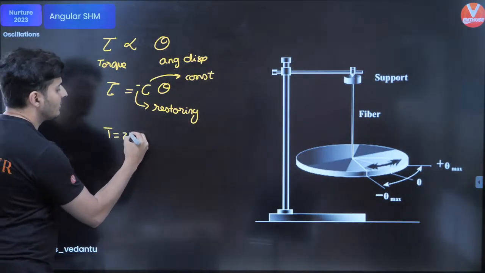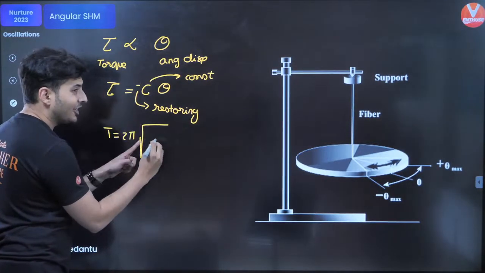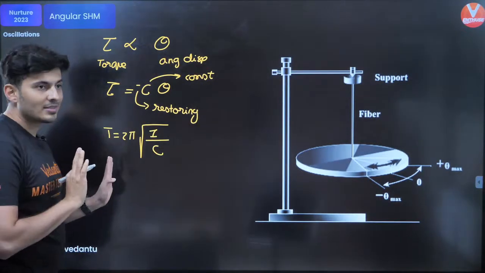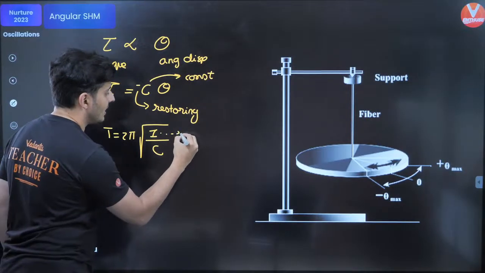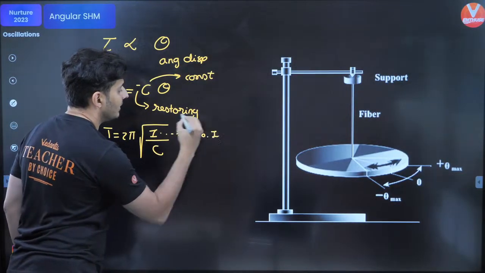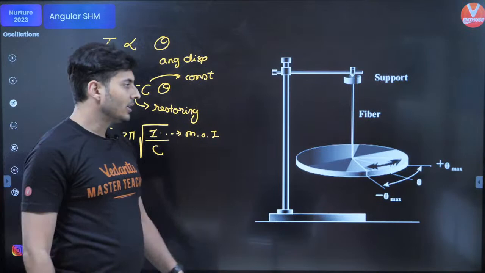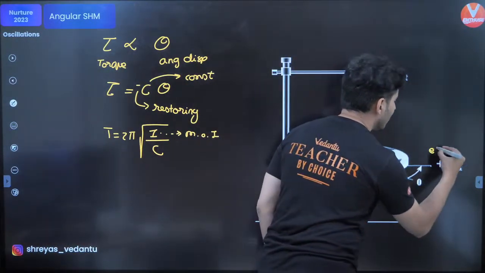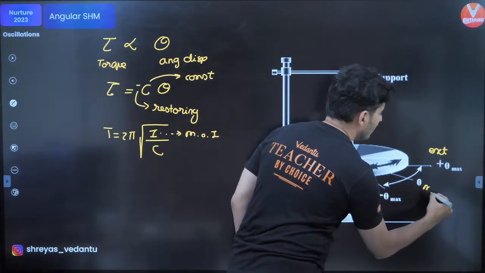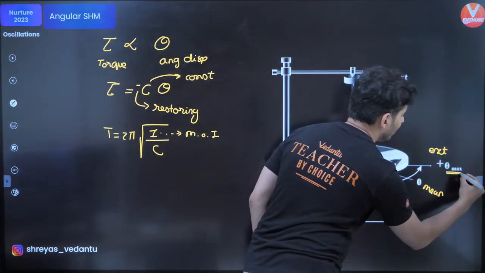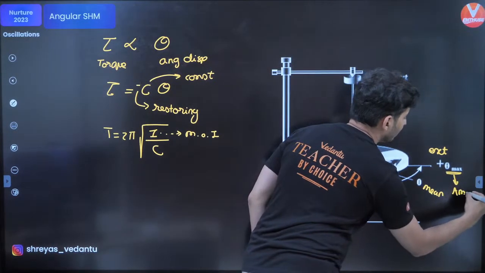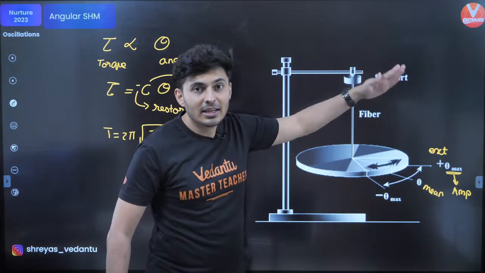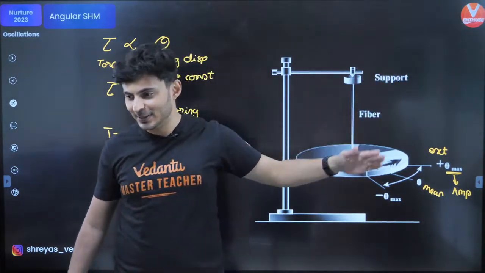Here also the time period is 2 pi under root. Instead of mass, you have moment of inertia, and instead of K, you have C. That's the only change. So this I stands for moment of inertia. Keep this in mind. So what are these theta max over here? These are your extreme situations. This is your mean. In fact, this represents your amplitude. How much extent does it go, degree wise or radian wise, on the left or right side?